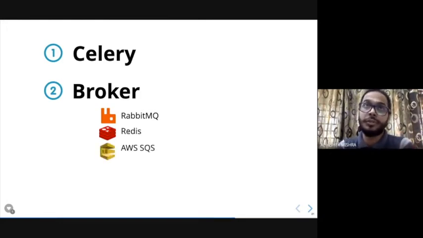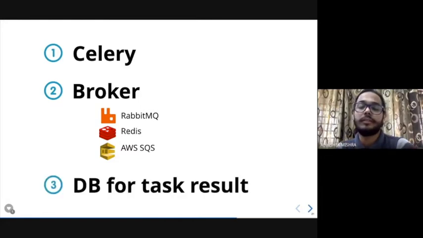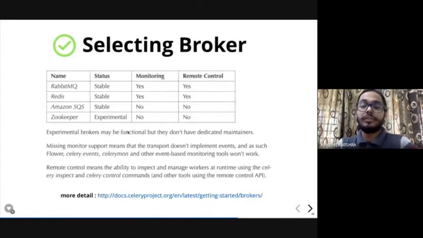You can even host your own RabbitMQ on Heroku and stuff like that. And if you want to store the data, or store the result, you need a persistent DB, right? So it can be SQLite, and you can also use Redis as well, if you want it for a very short period of time.